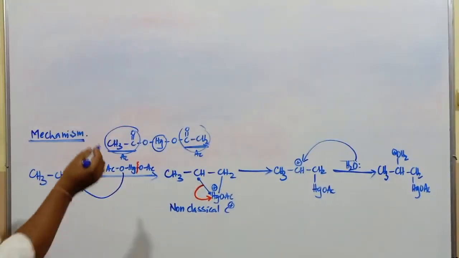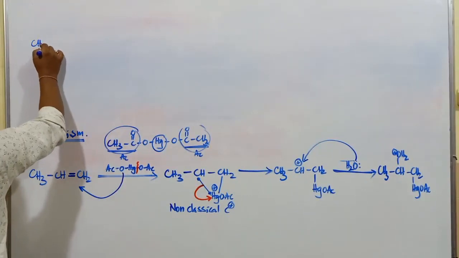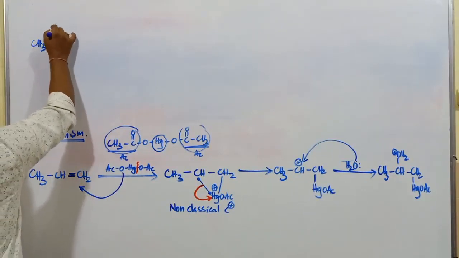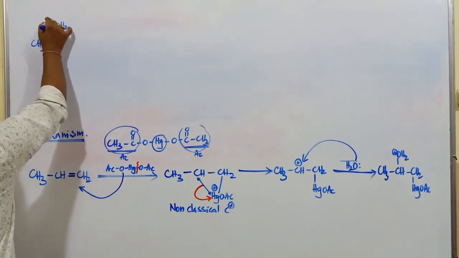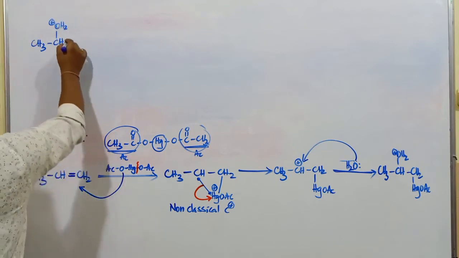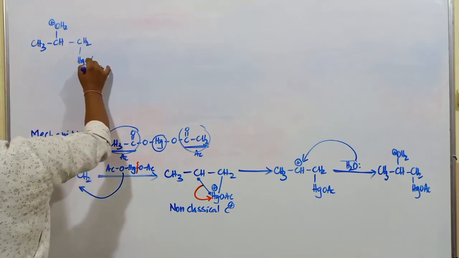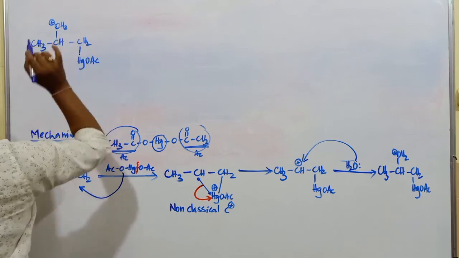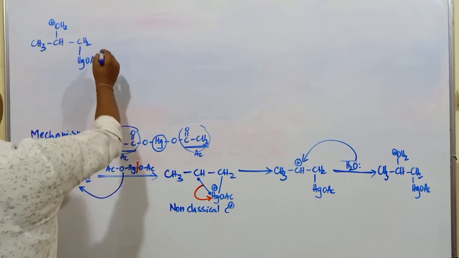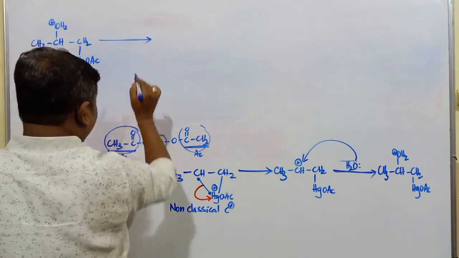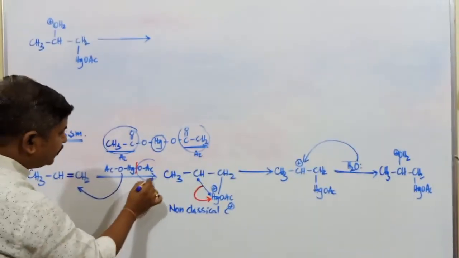Once again I will rewrite that same molecule: CH3 CH, this is OH2 with positive charge, CH2, next HgOAc.